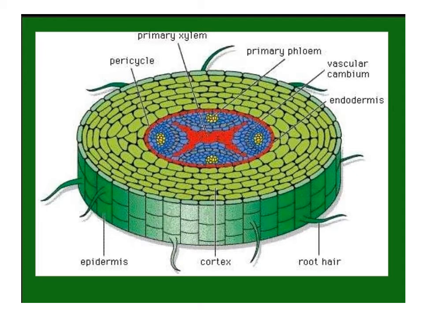After that there is a ring known as the pericycle, and inside the pericycle vascular tissues are there, primary xylem and primary phloem, which are protected by endodermis and separated by vascular cambium. On the outermost layer of the epidermis are root hairs in the root system, but they are absent in the shoot system.